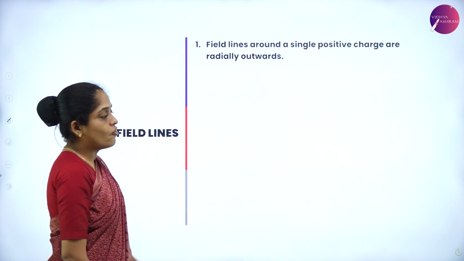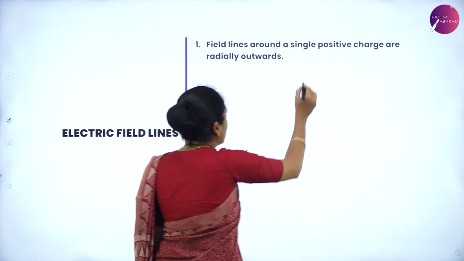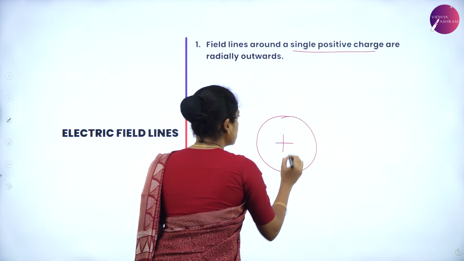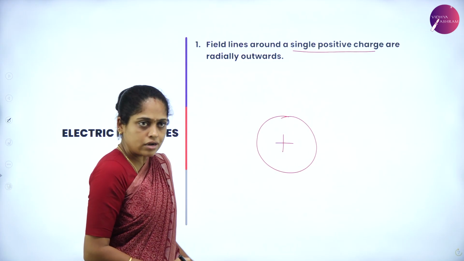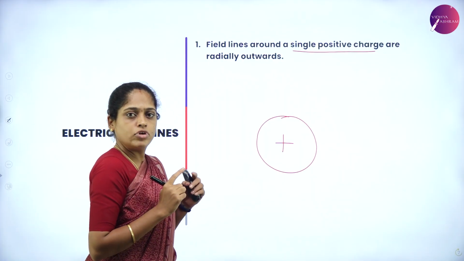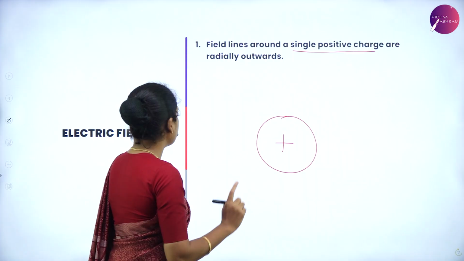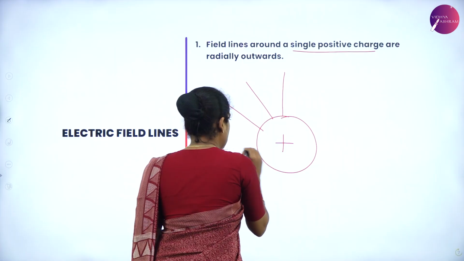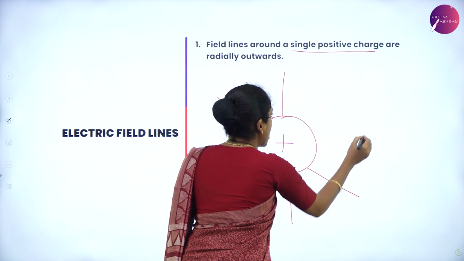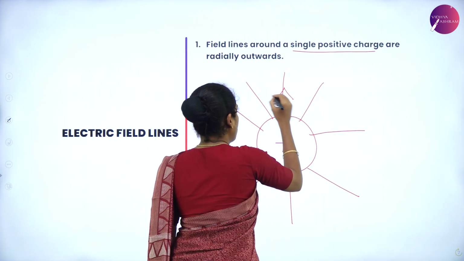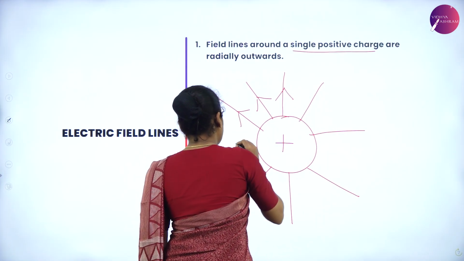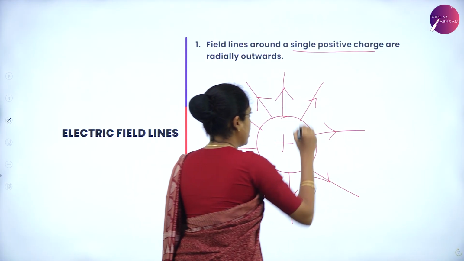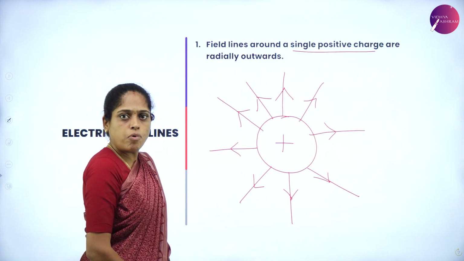Now, what is the direction of electric field for a positive charge? Let us know this by drawing. So, consider a positive charge. Around this, you know that there is an electric field because every charge which is stationary produces an electric field, and for a positive charge the electric field direction is radially outward. Yes, by drawing the arrow outward along the line, you represent the direction of electric field due to a single positive charge.